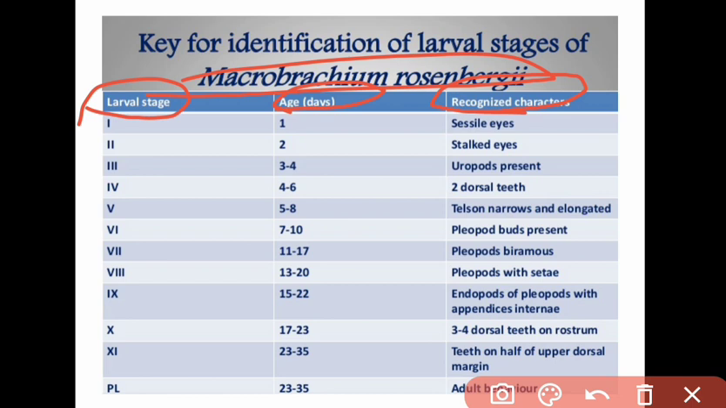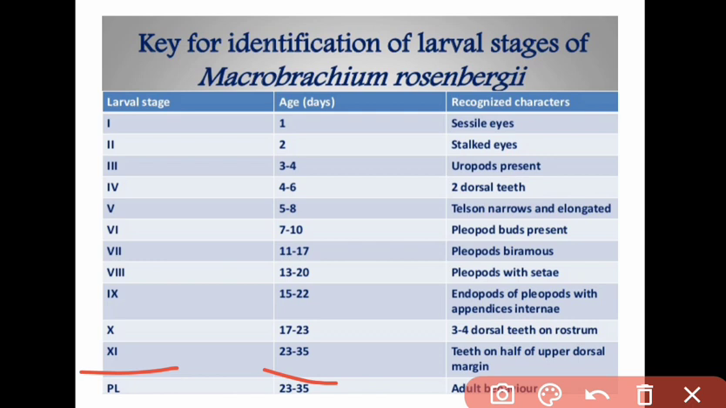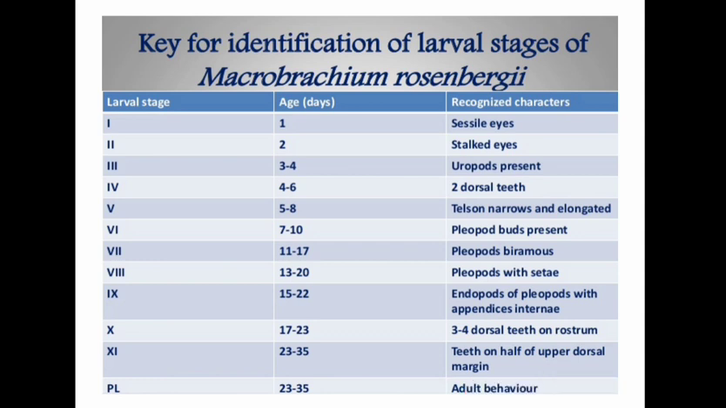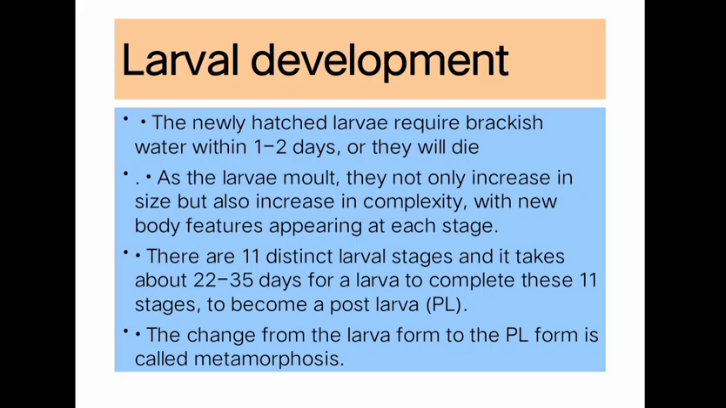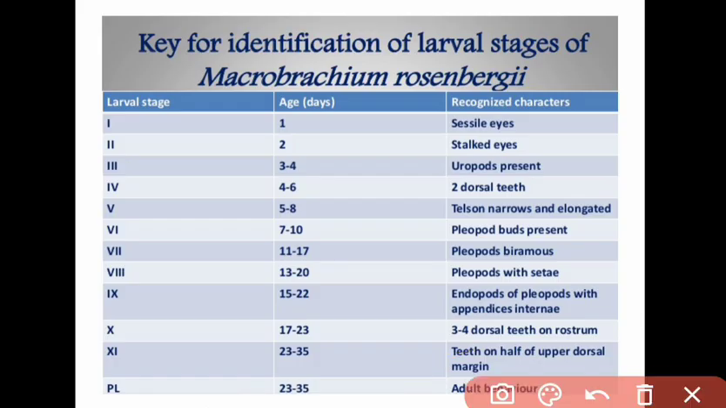On the 10th stage, it will take about 17 to 21 days, and 3 to 4 dorsal teeth on the rostrum present. And the 11th stage, it will take 23 to 35 days, and the teeth on the half of upper dorsal margin is present. And the final stage is post larva. These 11 stages are metamorphosed into a post larva, which shows adult behavior, and it will take about 23 to 35 days.